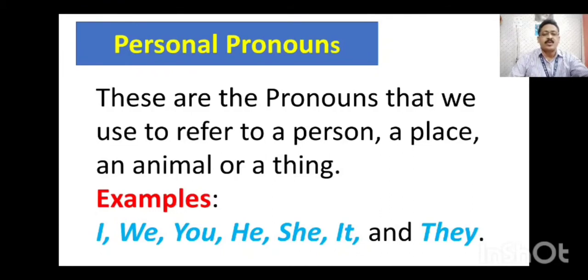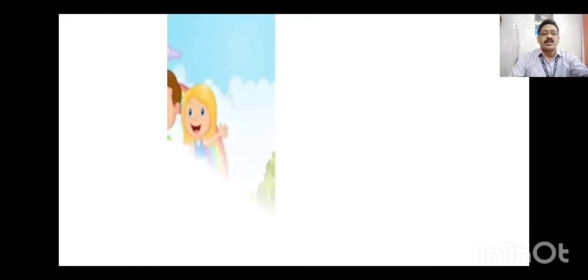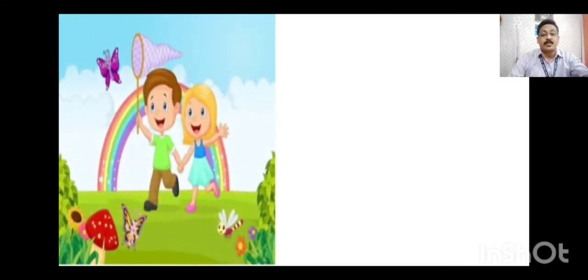So which are the pronouns we generally use for person? Like I, we, you, he, she, it and they. These are the pronouns which generally come under the personal pronoun group. So these are the pronouns we use for a person or a place, animal or a thing. Now, here are some pictures to show you about these personal pronouns. You can see.